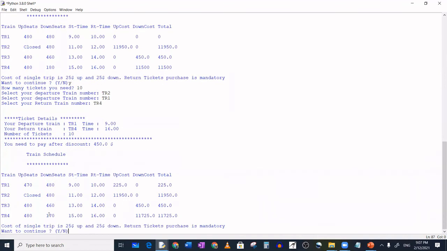So it is updated, and you can see how many down seats are available. Only 170. The up seats here are 460. These are down seats, and the up seats here are 20. We traveled already, and I gave 10 up. So 470 like that, and you can see the up journey and down journey costs are also updated, and the total cost. This total cost means the total money earned by train 1. This is the total money earned by train 2. It continues like this. If I press no, it will come out of the loop. Okay, up to this, task 2 is over.